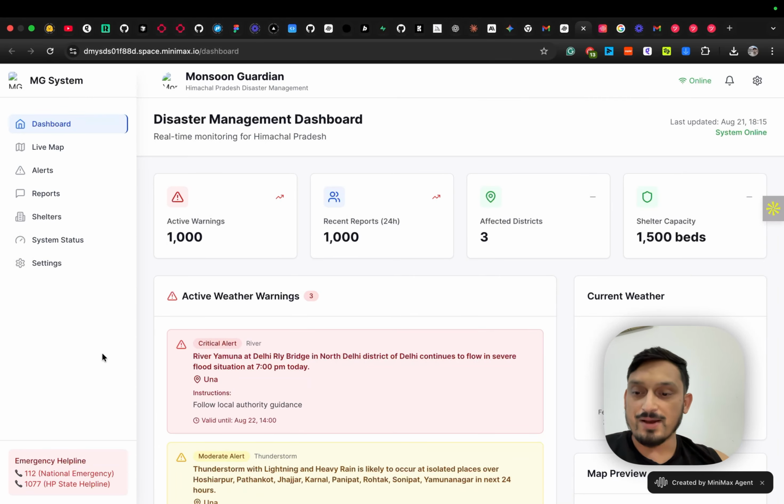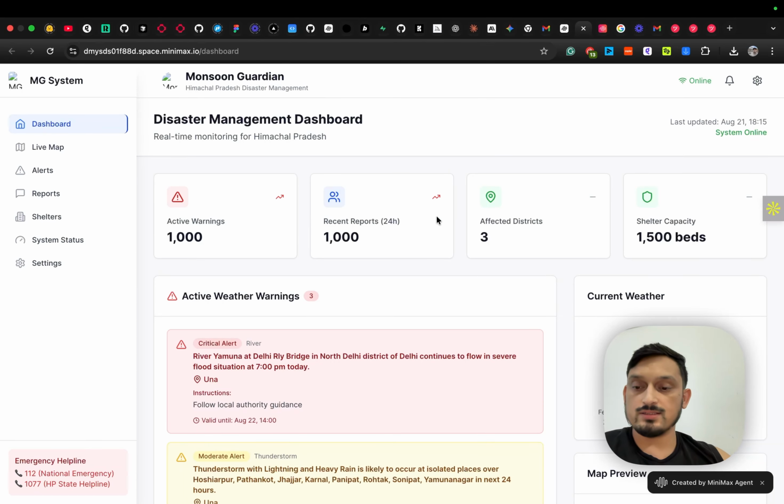Hello everyone, so this is my submission for the Minimax challenge. It's a web app called Monsoon Guardian, and I think you can see the dashboard at the moment. So very quickly I will give you the thought process behind this app.